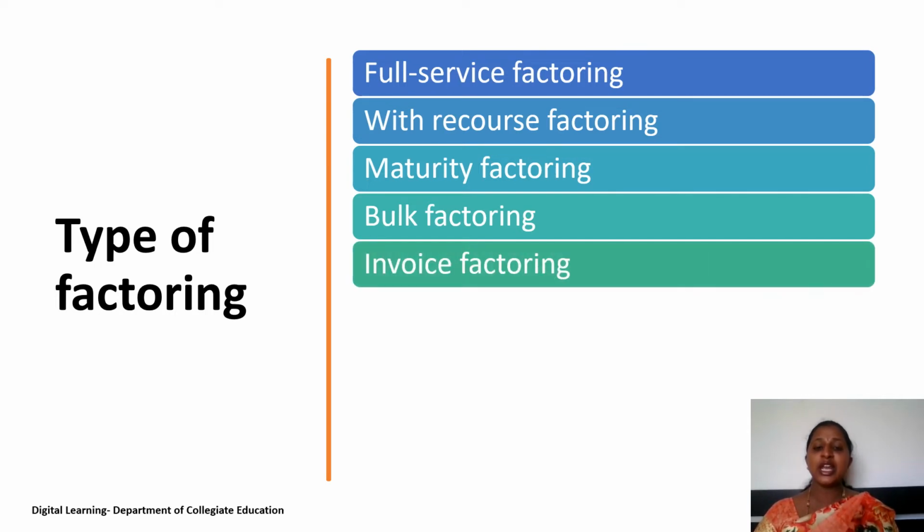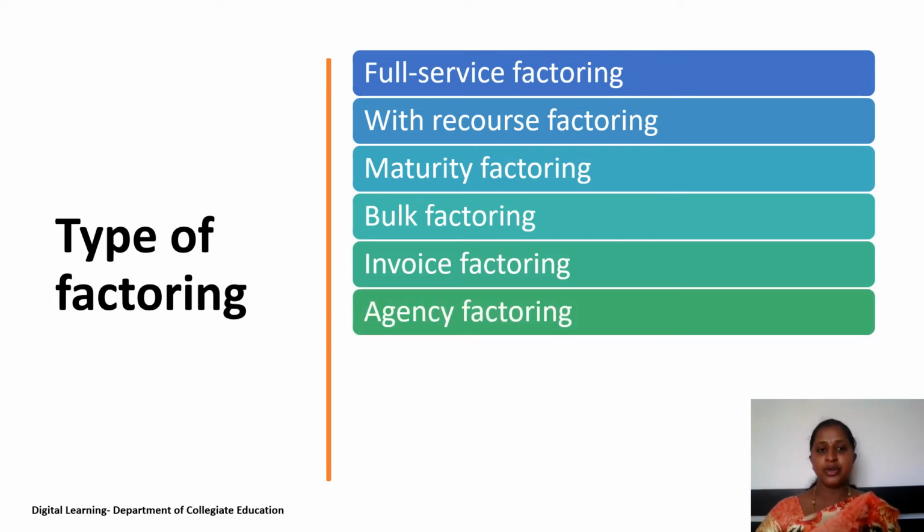And the next one is invoice factoring. Here in this service also, the factor will not provide any other services. He provides only financial services. But in this case, they are not going to disclose the financing arrangement between the client and the factor to the debtor. So debtor does not know about the factoring arrangement between the parties. And it is also called as undisclosed factoring and confidential invoice discounting.